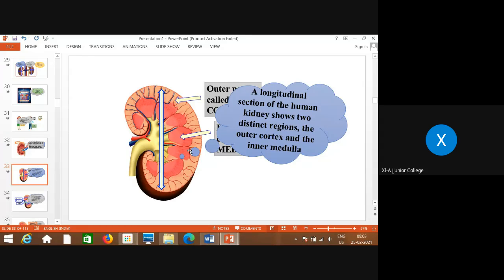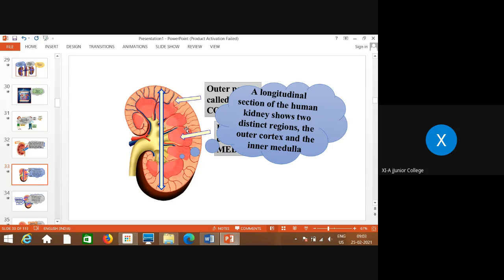So this is the internal structure, and you have to remember all these points: cortex, medulla, pelvis. Then the cortical region, and inside the cortex, in between the medullary region and the cortical region, there is this pyramidal part, which is generally present in the medullary region. These are called the renal papillae or pyramids.